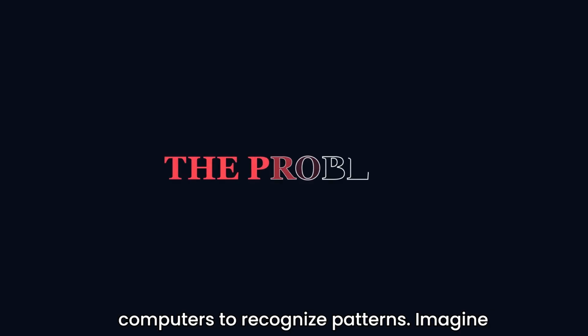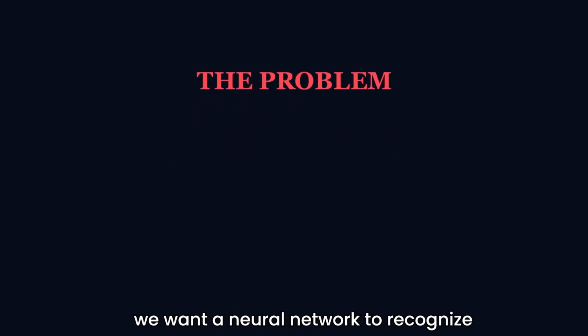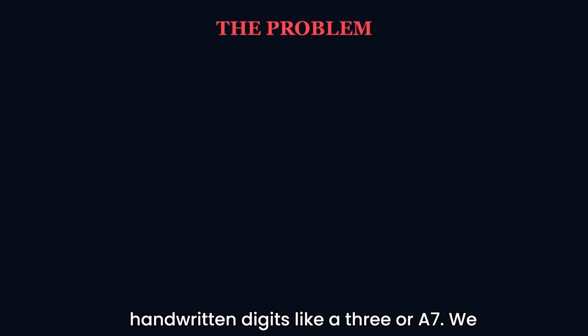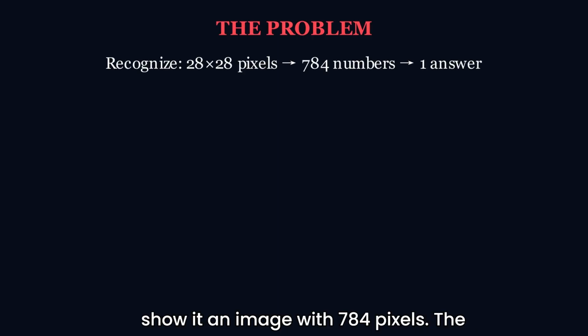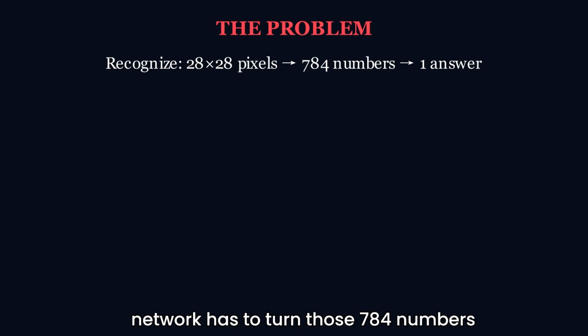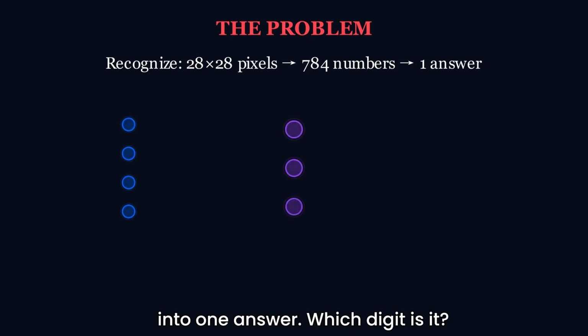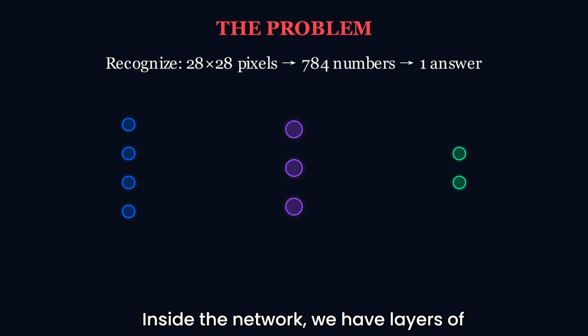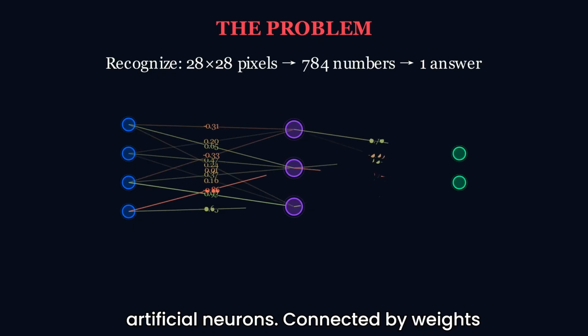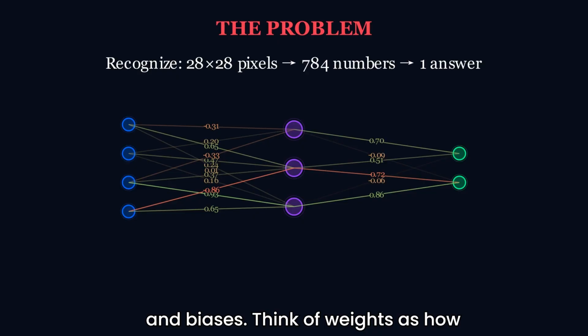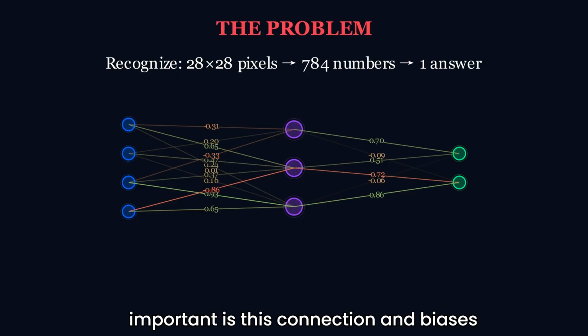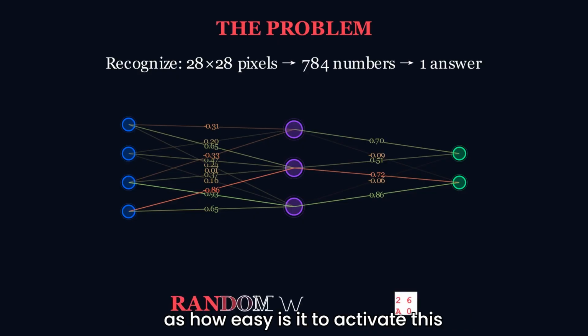We want computers to recognize patterns. Imagine we want a neural network to recognize handwritten digits, like a 3 or a 7. We show it an image with 784 pixels. The network has to turn those 784 numbers into one answer. Which digit is it? Inside the network, we have layers of artificial neurons, connected by weights and biases. Think of weights as how important is this connection, and biases as how easy is it to activate this neuron.